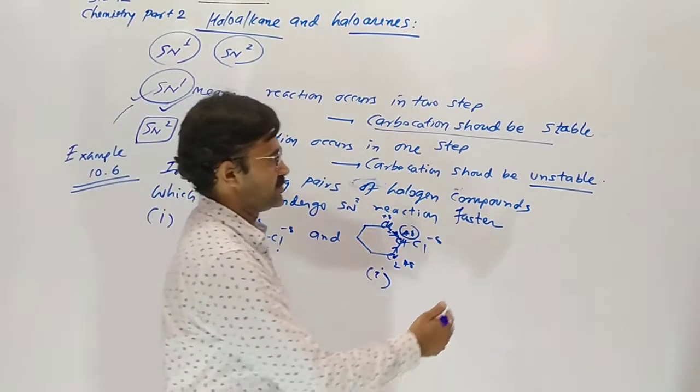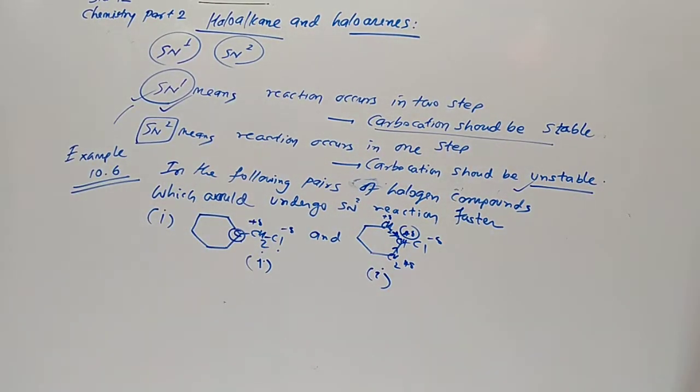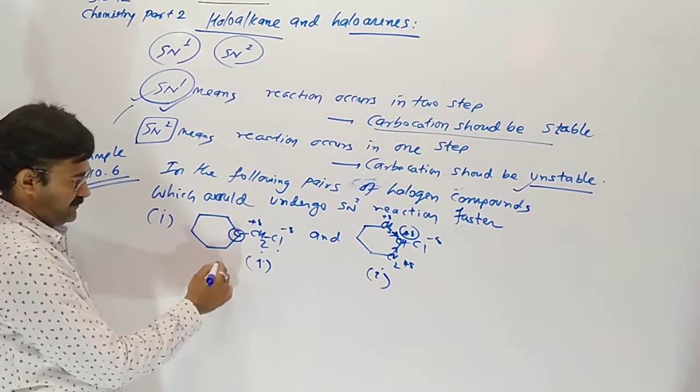But we have to choose the unstable one. So which one is unstable? The first one, this one.